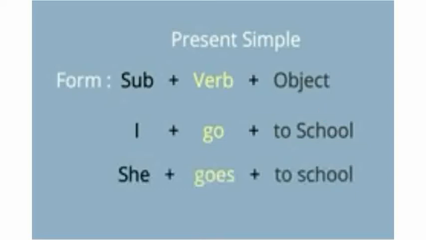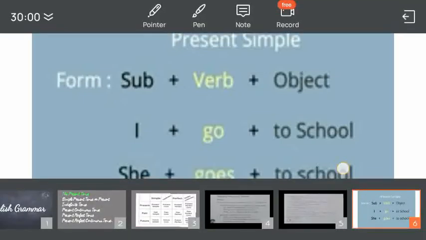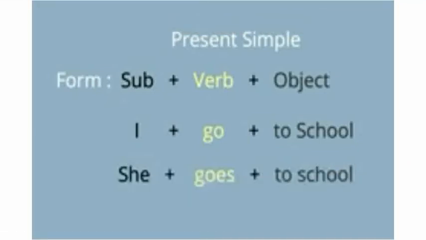Here the sentence is I go to school. You already studied the topic subject and predicate, so you can identify the subject, children. Here the subject is I. Go is the verb. To school, I go to school. So here the formula is subject plus verb plus object, in present simple tense. I is the subject, go is the verb, to school is the object.